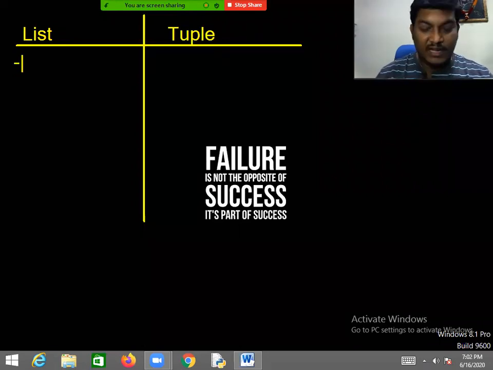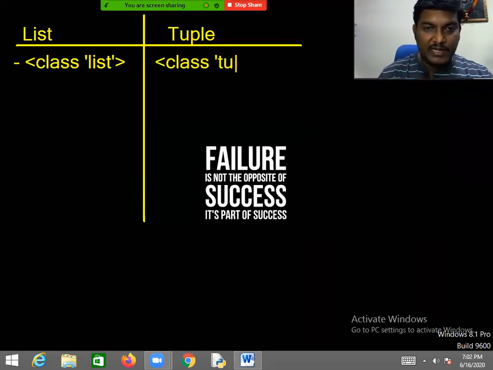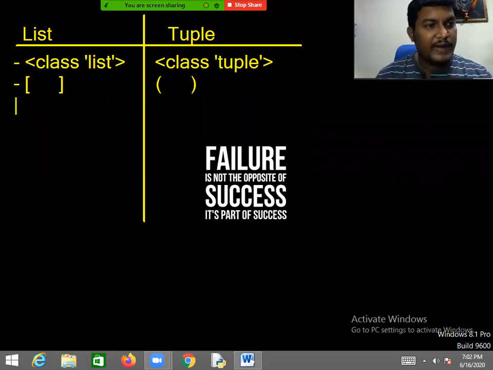What is the list? Okay, first point: what is the predefined class for the list? Class list. What is the predefined class for the tuple? Class tuple. Next, list objects should be taken in between open and closed square brackets. Tuple objects should be taken in between open and closed parentheses. Next one: each object should be separated by a comma. Same here.